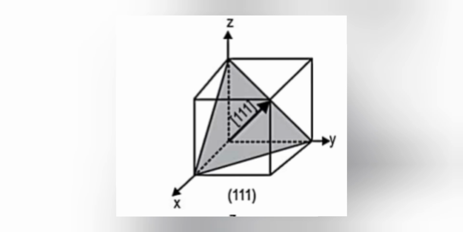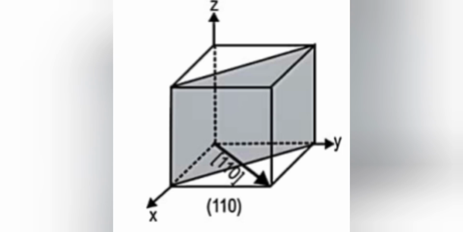So this is the structure for a 1 1 1 Miller indices plane. This is a cubic crystal structure. So it has more planar density compared to the remaining ones, because in unit area it has more number of atoms.